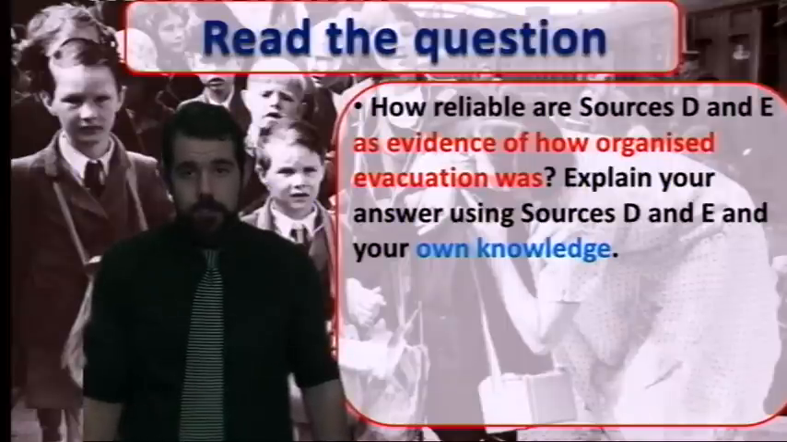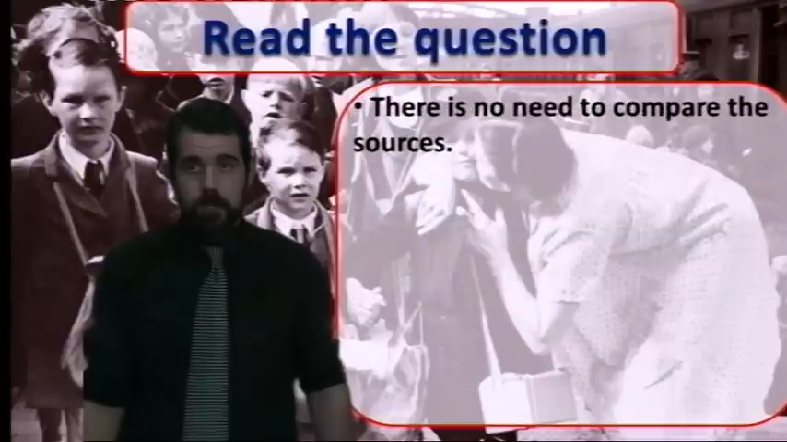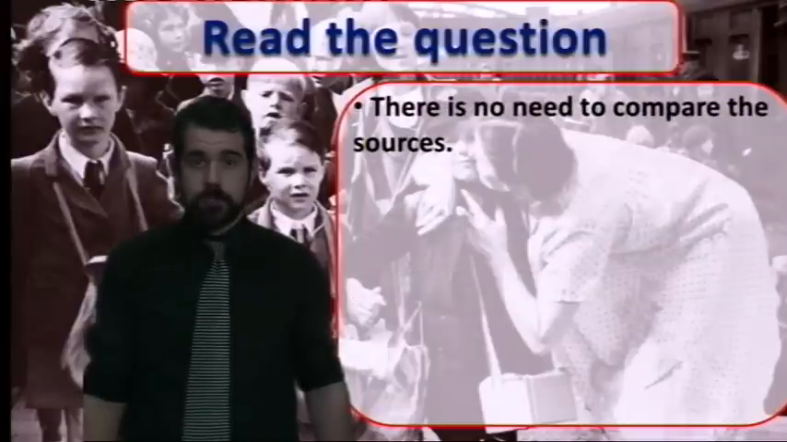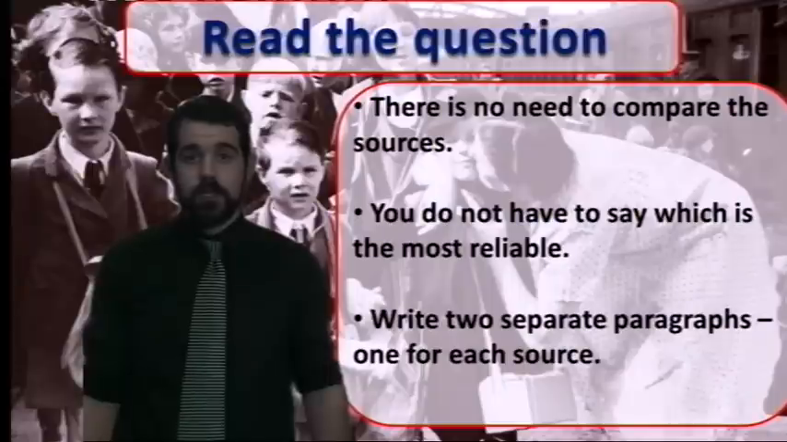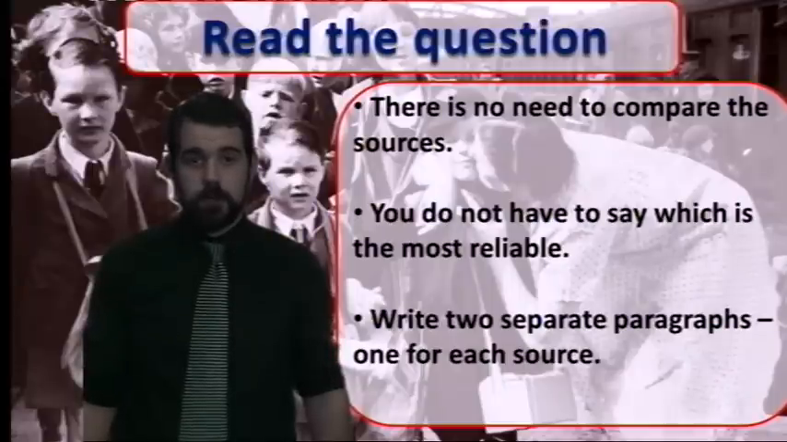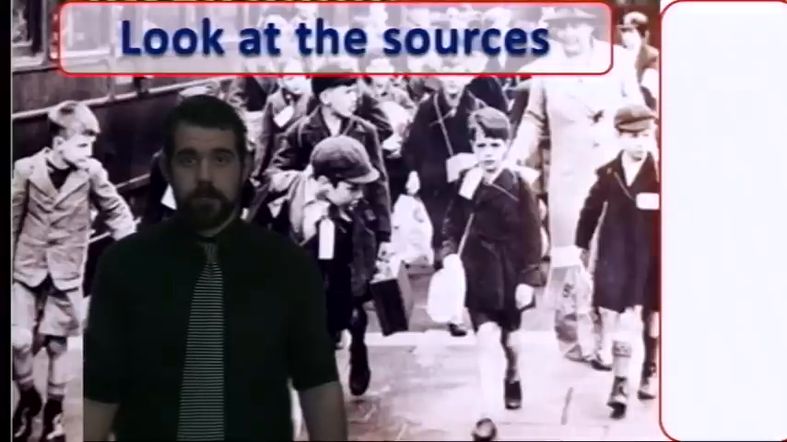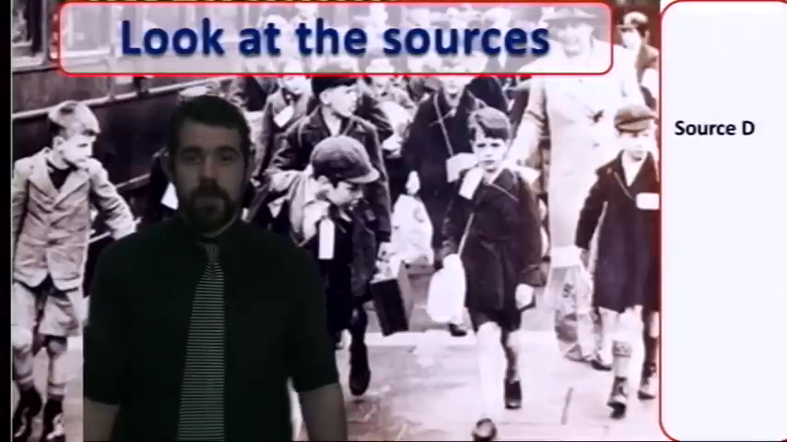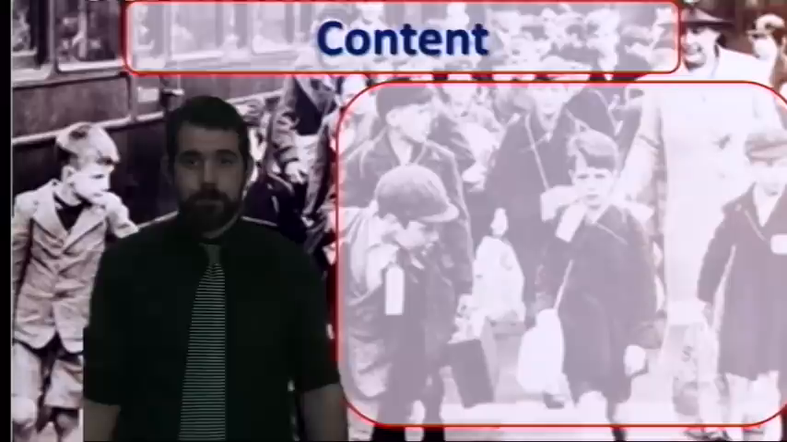You're also required to use your own knowledge. That's largely going to be to compare to the content of the source and also to show you know something about who's saying it and why. So, there's no need to compare the sources on this question, even though you're doing it for two. You don't need to say which is the most reliable, so you're effectively writing two almost separate answers, one paragraph for each source. So we're going to work with this photograph, which you can get the gist of even if I don't move. This is taken in London 1939, showing us some evacuees.